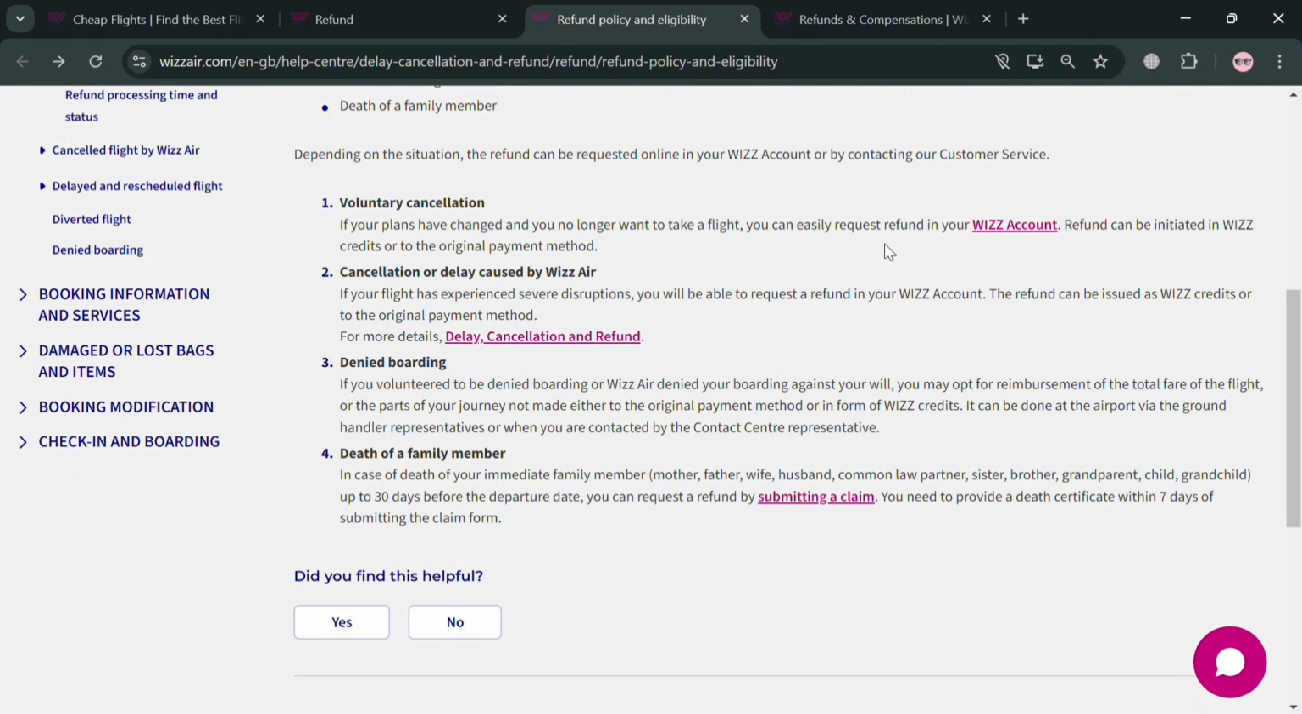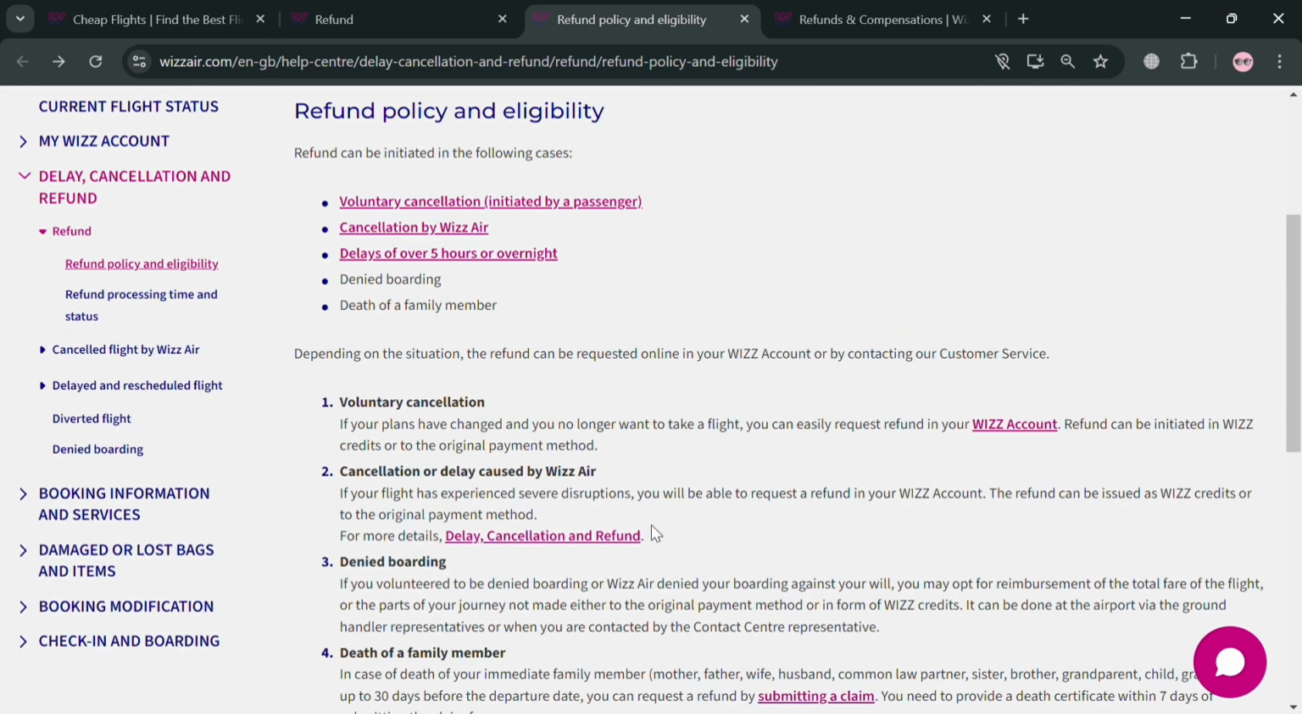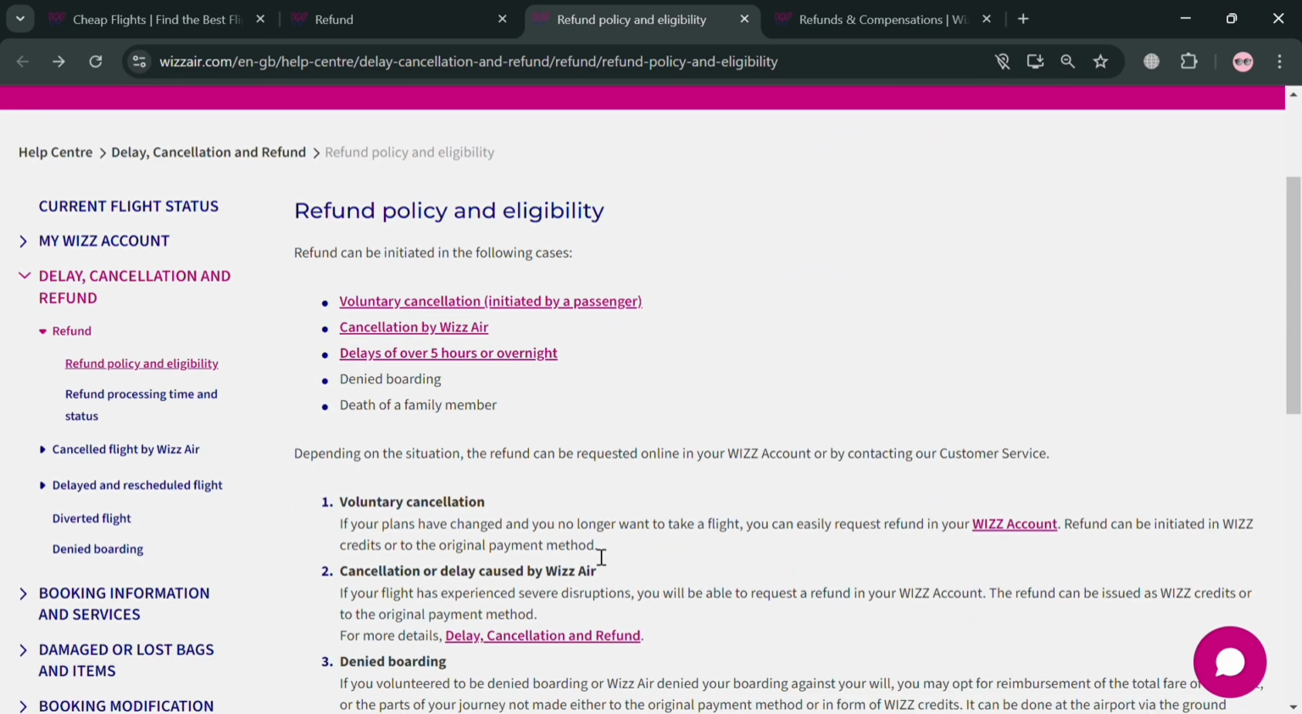Aside from that, other reasons are denied boarding and death of a family member. In case of death of your immediate family member, up to 30 days before the departure date, you can also request a refund by submitting a claim and providing a death certificate within 7 days of submitting the claim form. So all you need to do is simply submit a claim here.